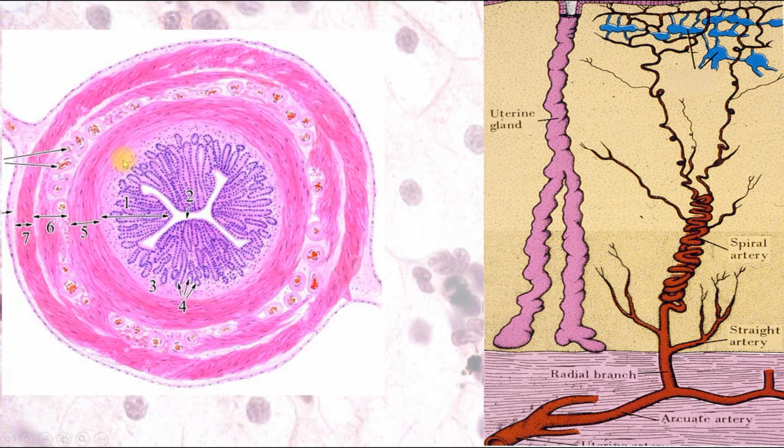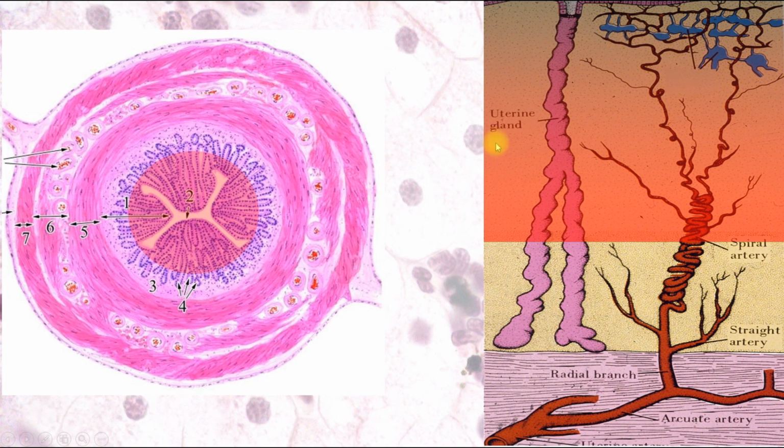And it's removed, and the basal layer provides regeneration of the functional layer. And the same situation happens after the delivery and during the delivery. So the functional layer of the endometrium is removed, and only the basal layer remains, and it provides the regeneration of the functional layer of endometrium.